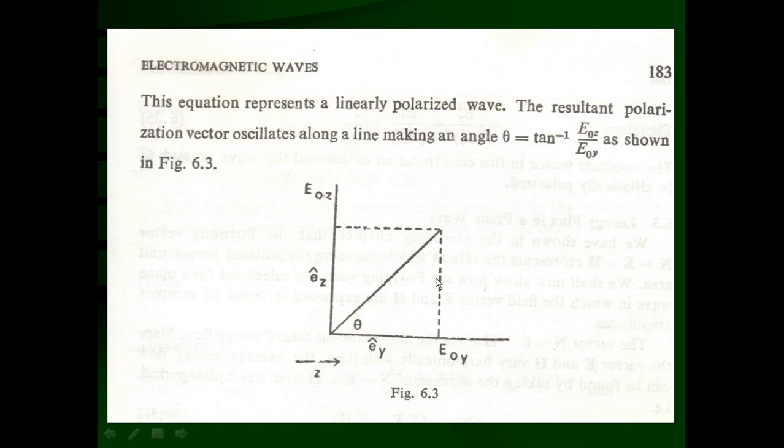And tan theta is equal to opposite side upon adjacent side. So the opposite side is E0z and the adjacent side is E0y. So the angle theta with respect to the y-axis is equal to tan inverse E0z upon E0y.